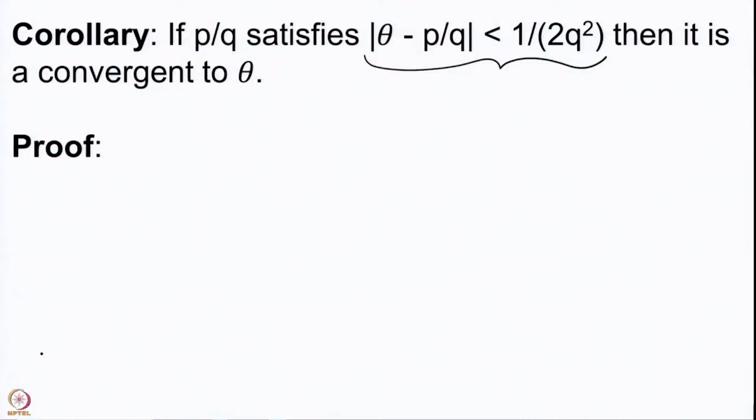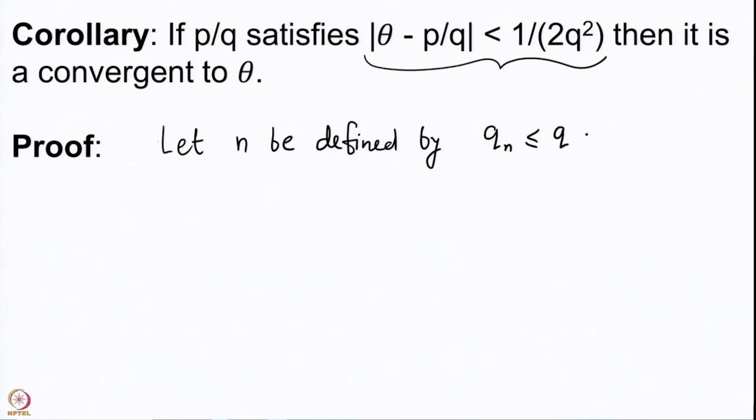So, of course, we also know that qn go to infinity. So, let n be defined by qn less than or equal to q less than qn plus 1.